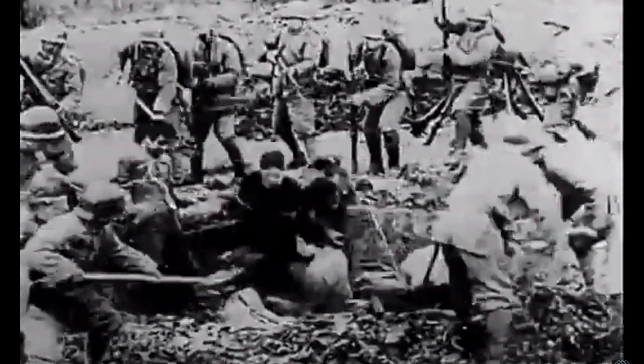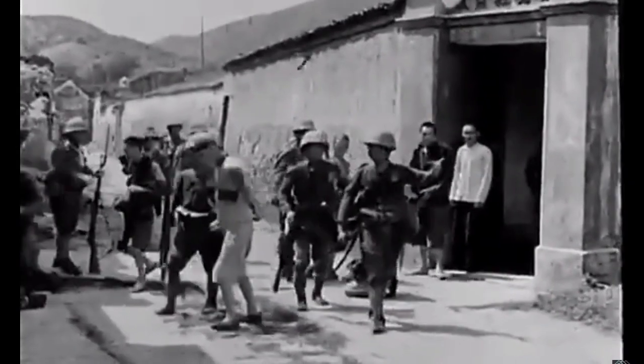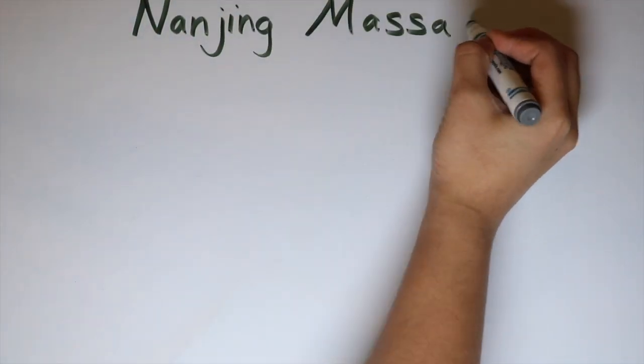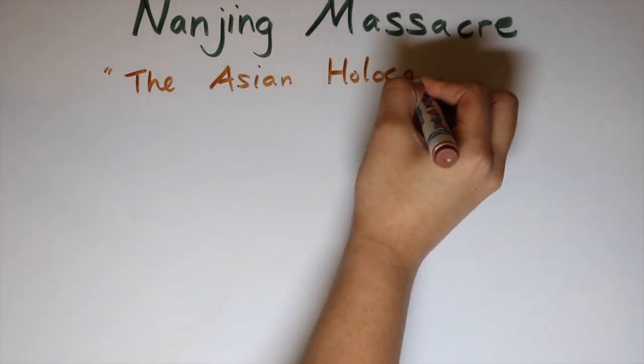More than 12,000 people were mass executed in a trench. Chinese soldiers and other young men were taken to the Yangtze River to be executed by firing squad. Others were doused in gasoline and set on fire. The Nanjing massacre was a horrific event, sometimes even referred to as the Asian Holocaust.